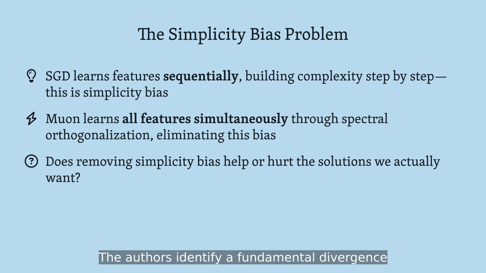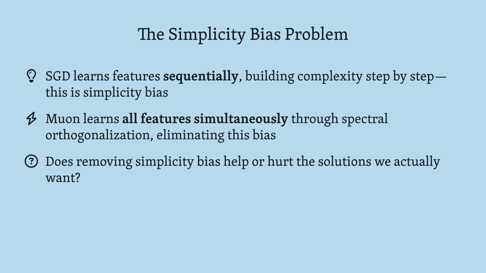The authors identify a fundamental divergence in how optimizers shape learning. SGD incrementally builds representations, learning dominant patterns before subtle ones. Muon's spectral design abandons this sequential structure entirely, learning everything at once. The question becomes whether this acceleration comes at a hidden cost.